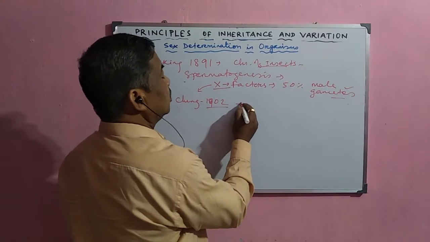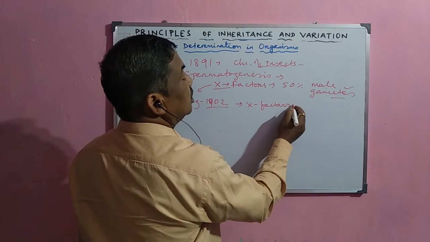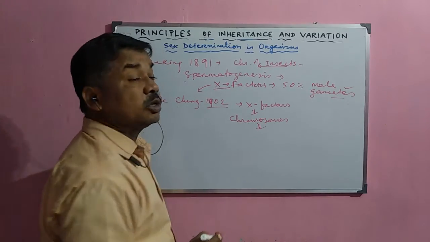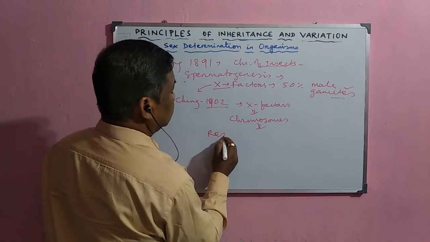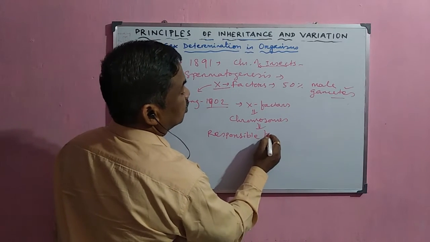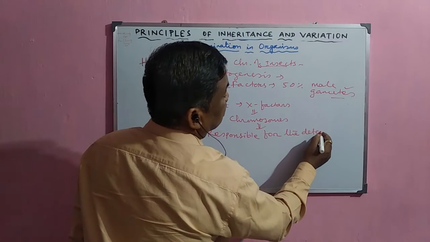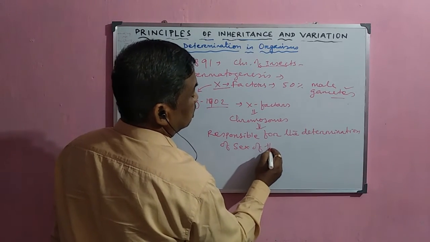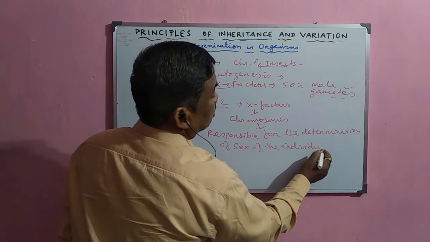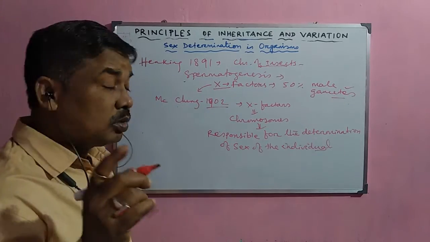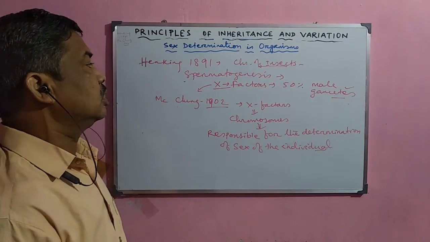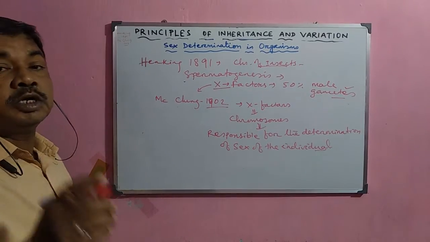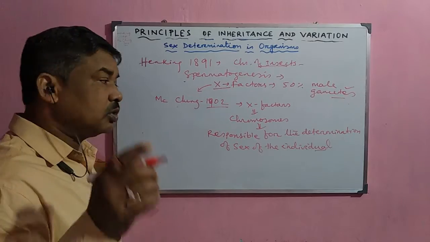These X factors are nothing but chromosomes, and these chromosomes are responsible for the determination of the sex of the individual. That means this X factor is the chromosome responsible for determining the sex of that particular individual. That is why these chromosomes are called the allosomes or the sex chromosomes.